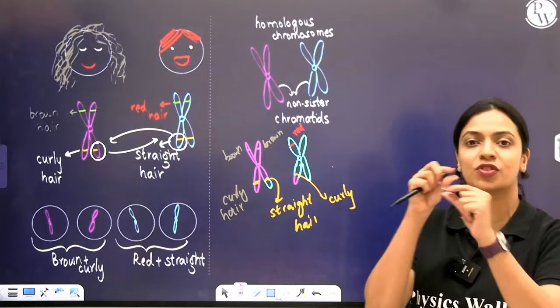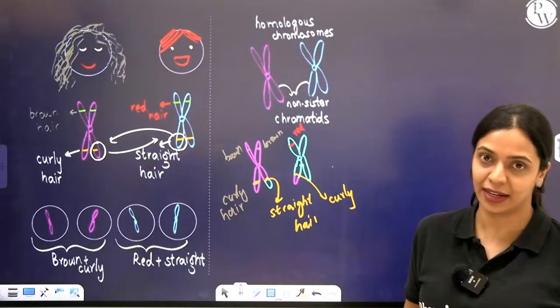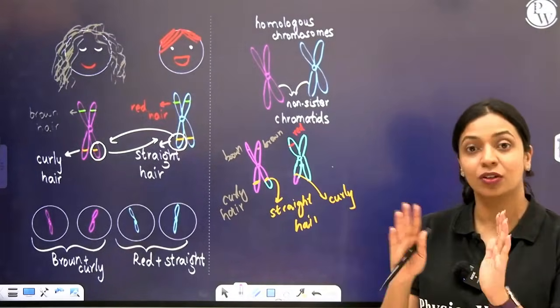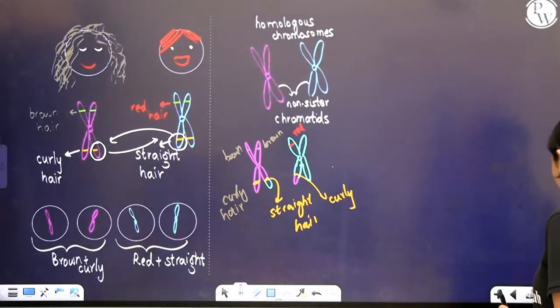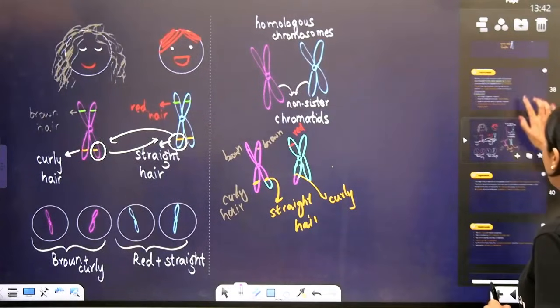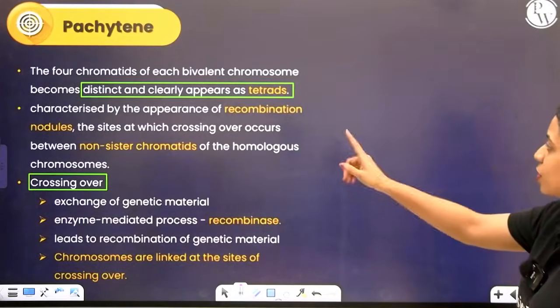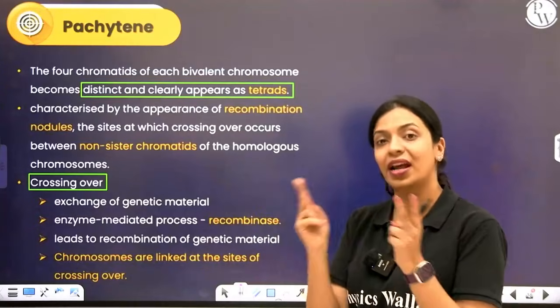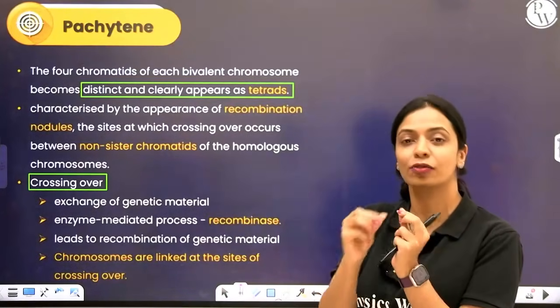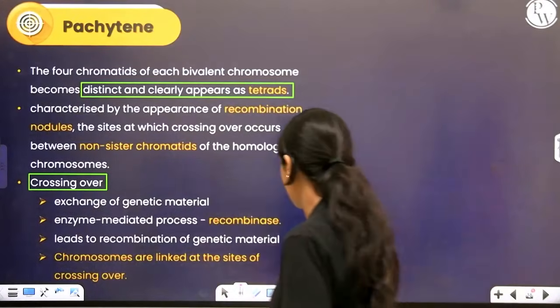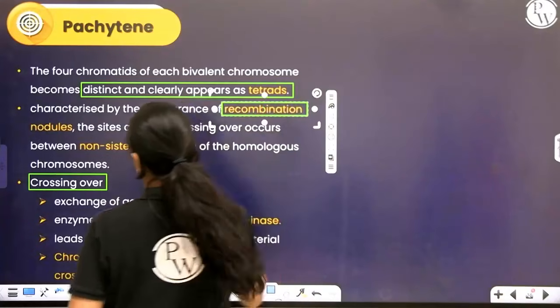So, exchange of genetic material or segments of DNA will happen between non-sister chromatids of homologous chromosomes. So, that will happen during pachytene. Wherever crossing over has happened, over there you can see the formation of nodules, which we call recombination nodules.